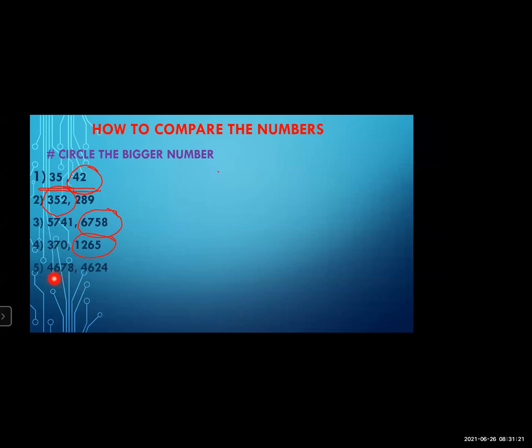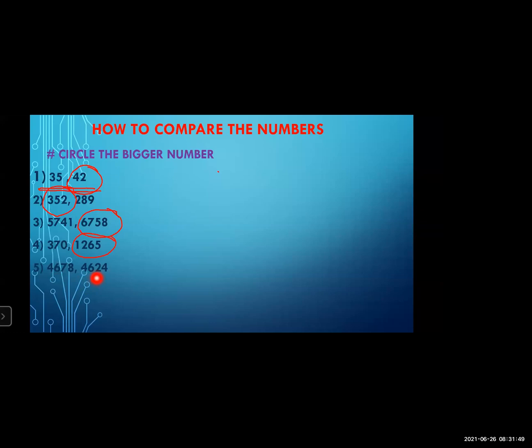Before the thousand, which place? 100 place. Okay. Now see the 100 place. Which digit is on the 100 place? 6. And in the second number also 6. Then what do you have to see? You have to see the next place. Here, which digit is on the tens place? 7. And here, which digit is on the tens place?